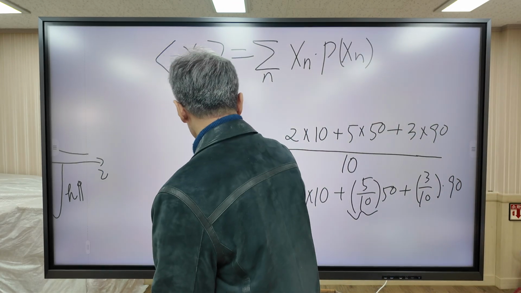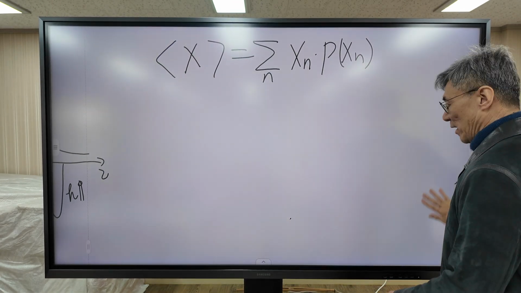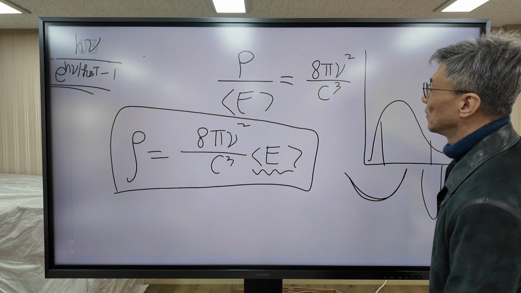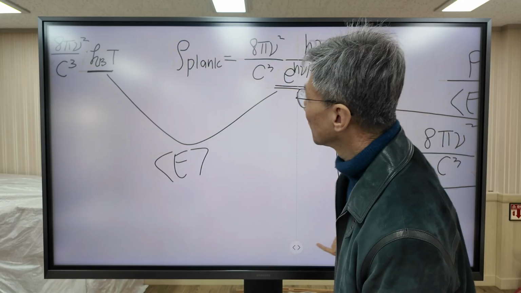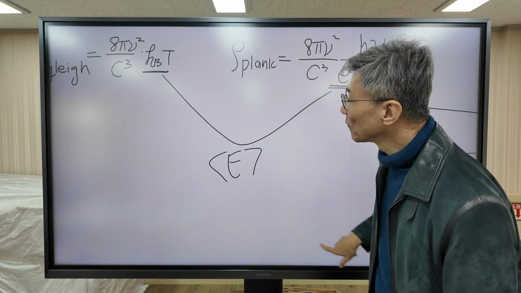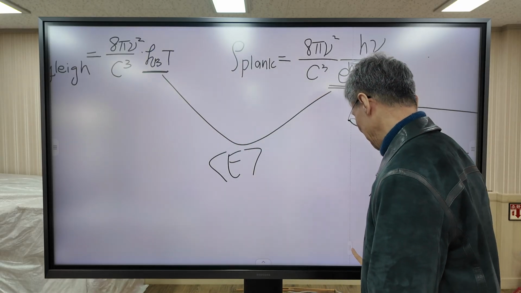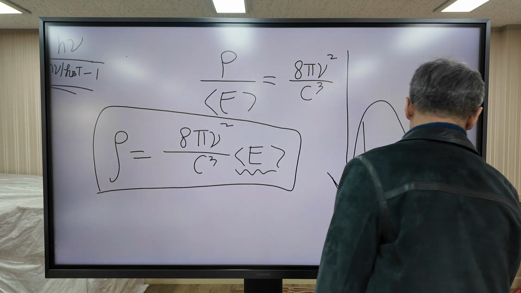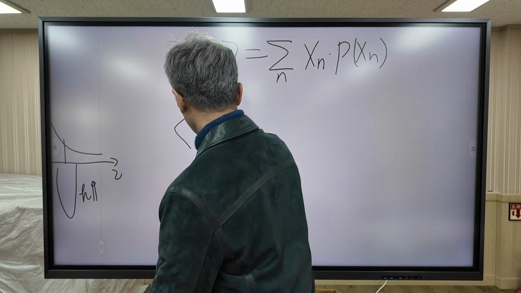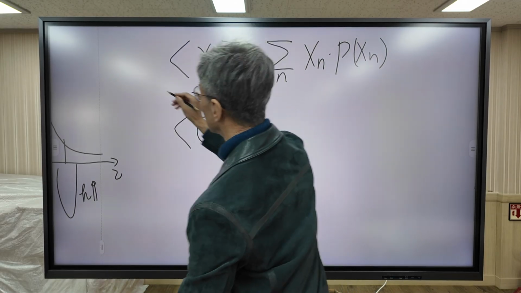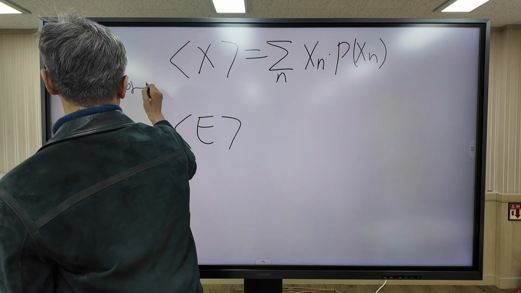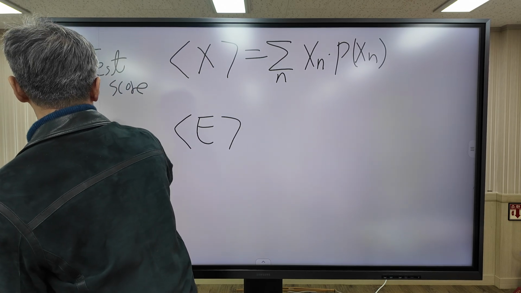Now we are going to calculate the average value of the oscillator, for Rayleigh. This is for the test score, and this is the oscillator energy.